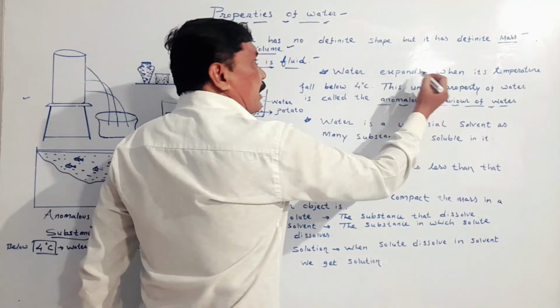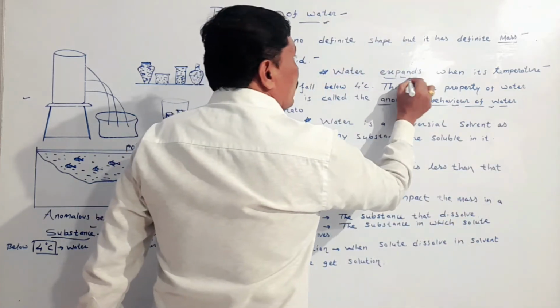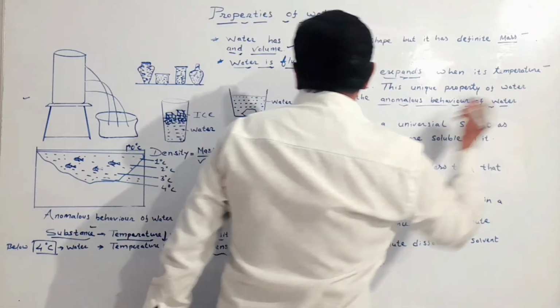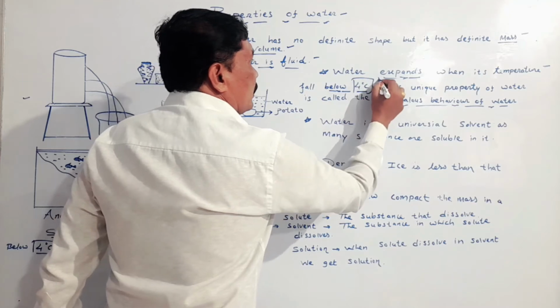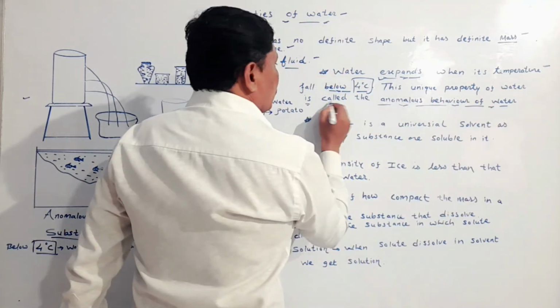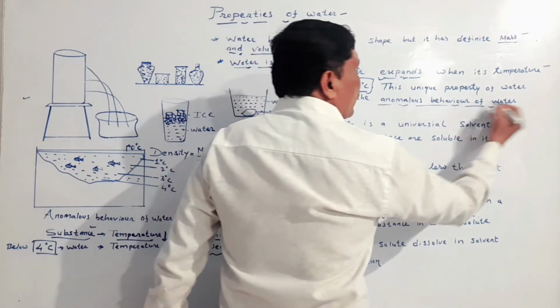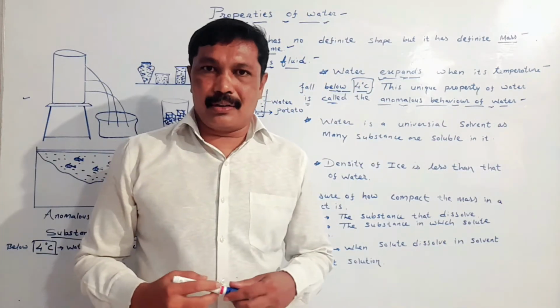Water expands when its temperature falls below 4 degrees Celsius. This unique property of water is called the anomalous behavior of water, the abnormal behavior of water.